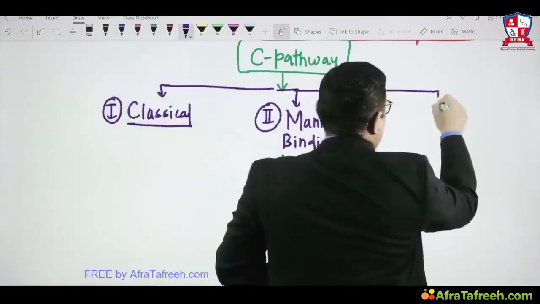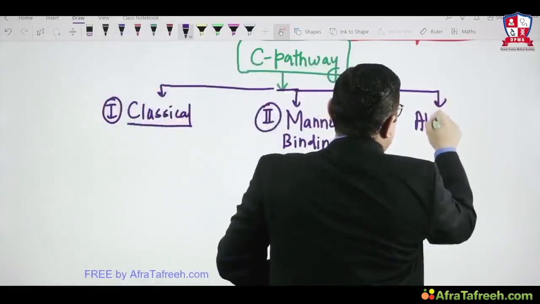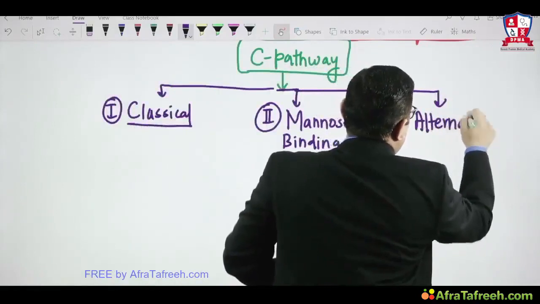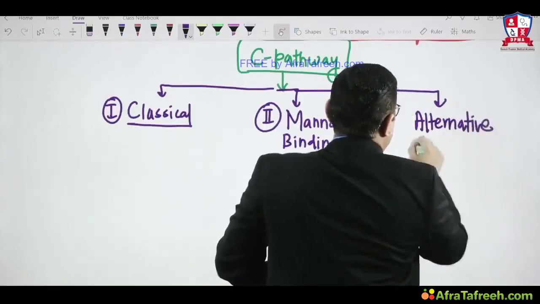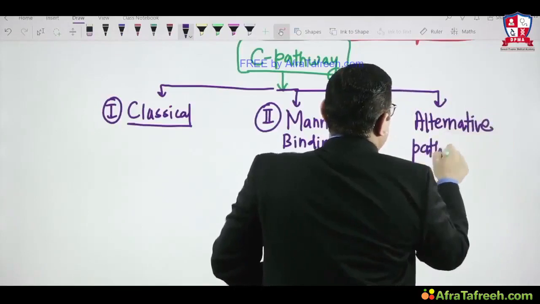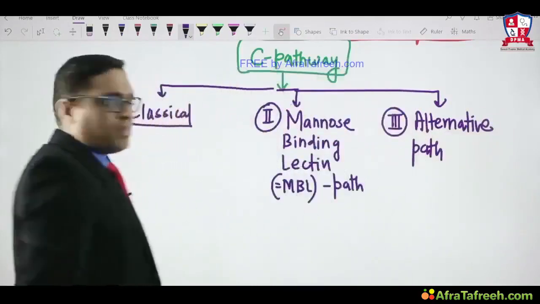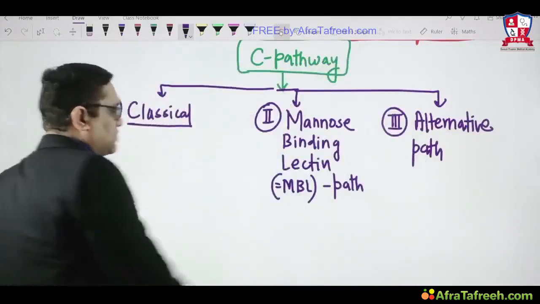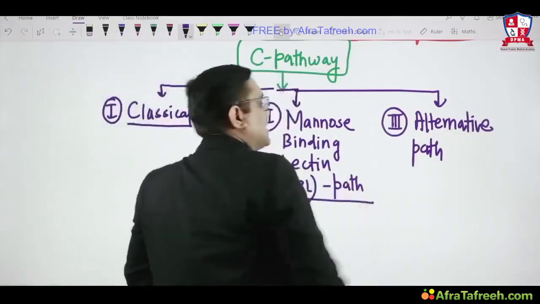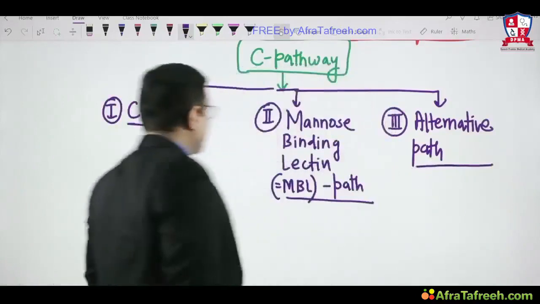And the third one is the alternative pathway. So these are the three pathways which we are going to see in complement pathways: the classical pathway, the MBL pathway, and the alternative pathway.